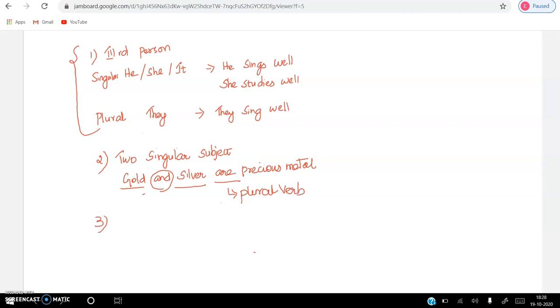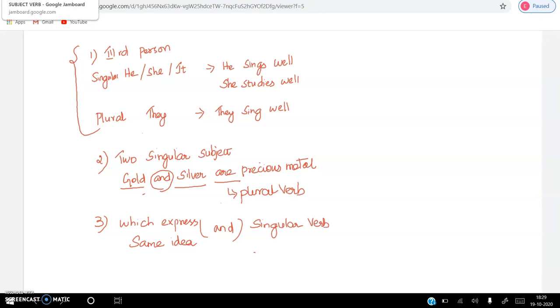Third statement. What is the third condition we have seen? Two singular subjects which express the same idea, when they are combined by and, use a singular verb. What do they use? They use a singular verb. Give me an example of what I have told you in the sentence. Slow and steady wins the race.